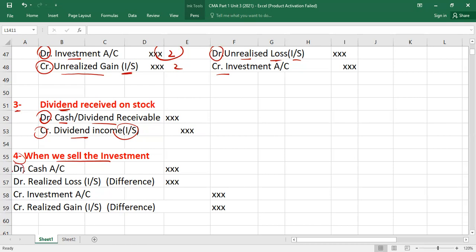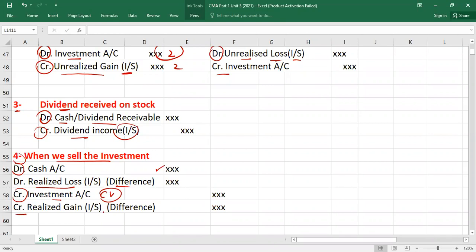First of all, we will debit the cash with the cash proceeds which you have received. And we will credit the investment with the carrying value which is showing in the balance sheet. Why do we credit the investment? Because we want to eliminate it, it is sold. That is where we credit it. And the difference, if the difference is coming on the debit side, this is called what? Realized loss, which will be taken to the income statement.